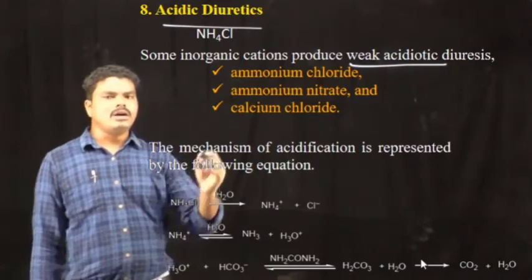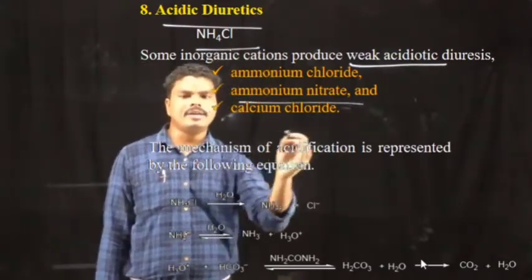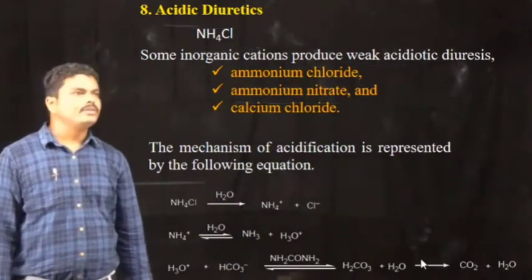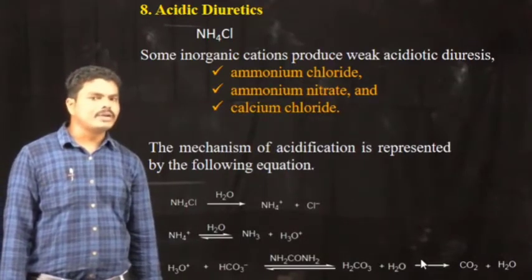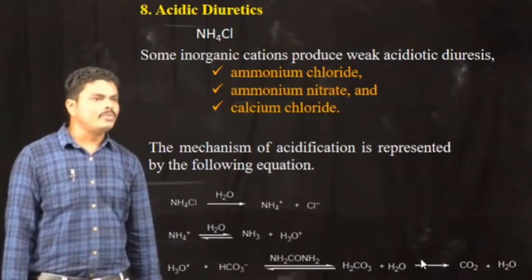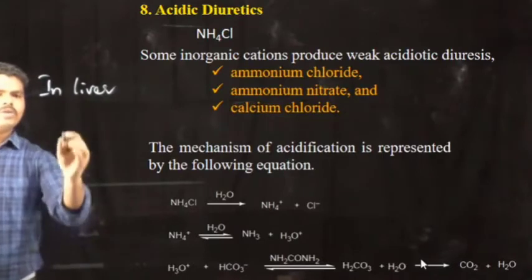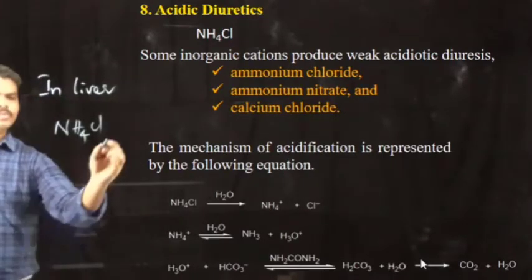Examples are ammonium chloride, ammonium nitrite. So these are some examples of acidic diuretics. Here we consider ammonium chloride as the prototype, and here we can see the mechanism of action in case of ammonium chloride. In the liver, ammonium chloride is subjected to metabolism.